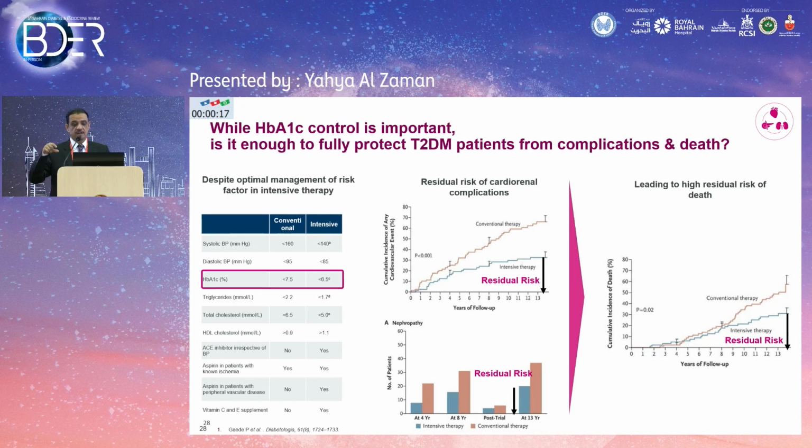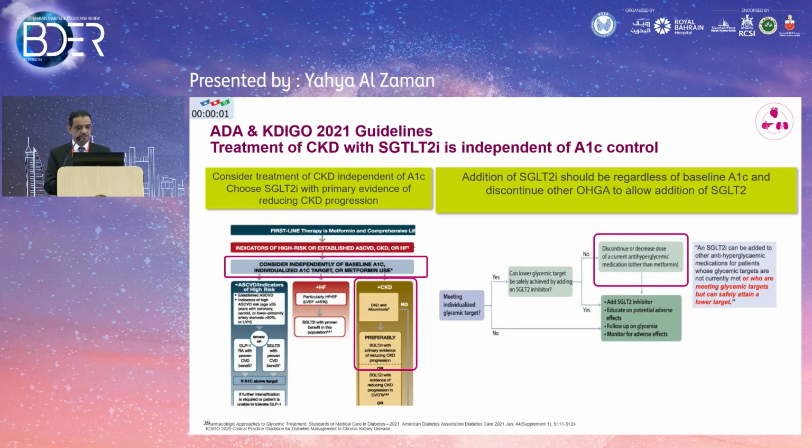There was something else, and now we know what it is. It is the SGLT2 inhibitor that addresses the hidden part that was not there. So yes, can we do anything better with aggressive control of the sugar? Yes, you can add an SGLT2 inhibitor, and with evidence you can improve this residual risk and mortality for these patients.